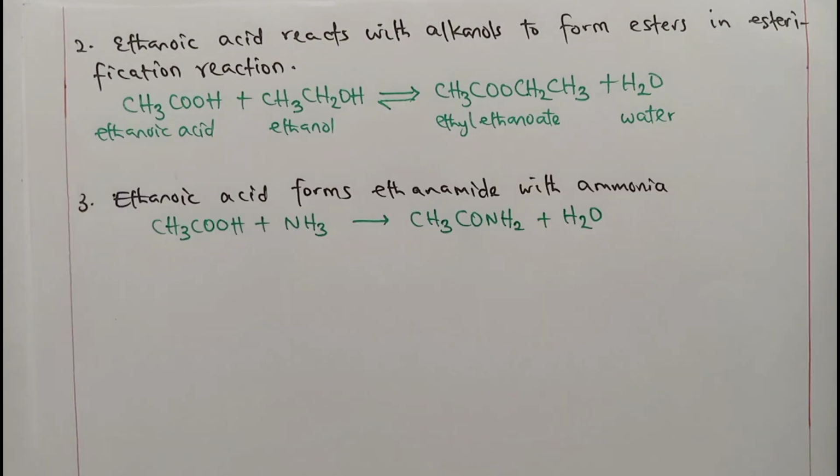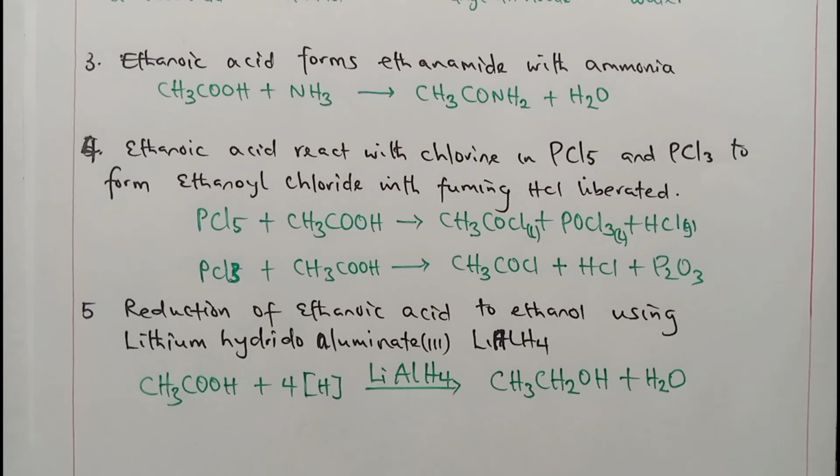Just like other alkanoic acids, they form amides with ammonia. Ethanoic acid also does the same. Ethanoic acid is not that easily reduced, mostly all the alkanoic acids. But if we have something like lithium tetrahydroaluminate(III), it can be reduced. You get that? Now, ethanoic acid will be reduced to ethanol. That means that propanoic acid will be reduced to propanol. I hope you get that, and the propanol will be propan-1-ol. Butanoic acid will be reduced to butan-1-ol, not butan-2-ol. I hope you get that, with water coming out.